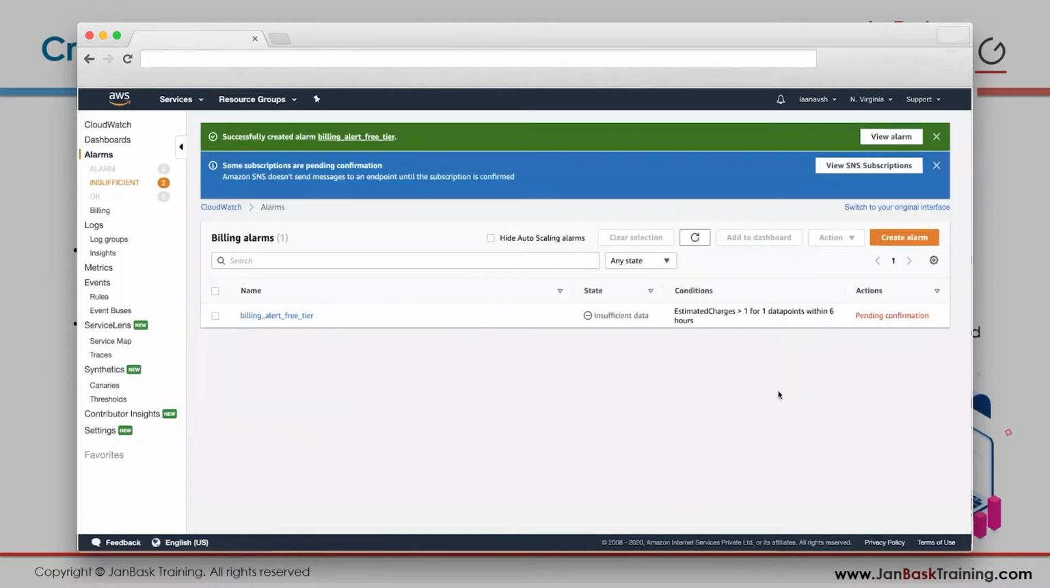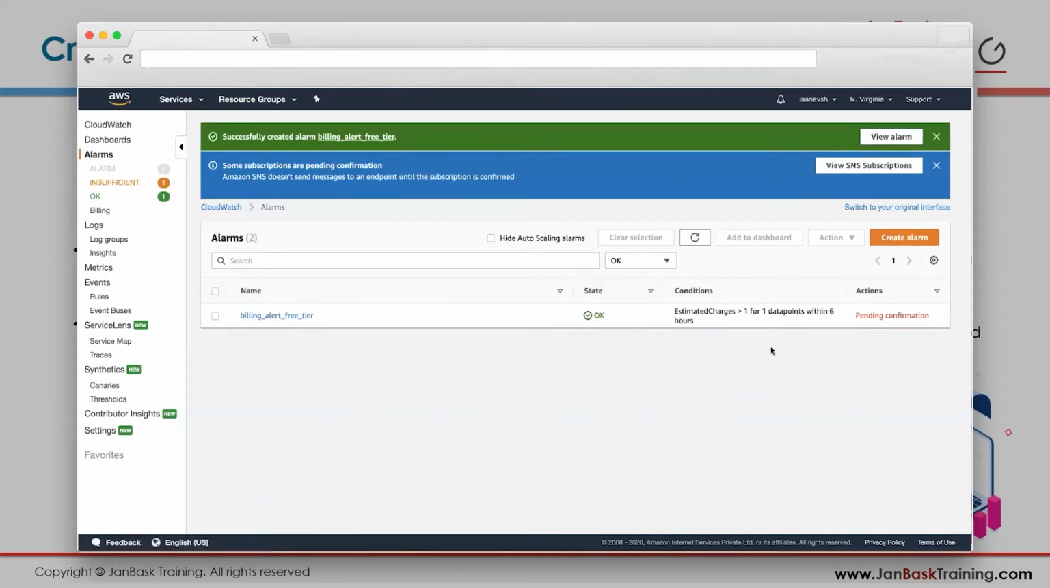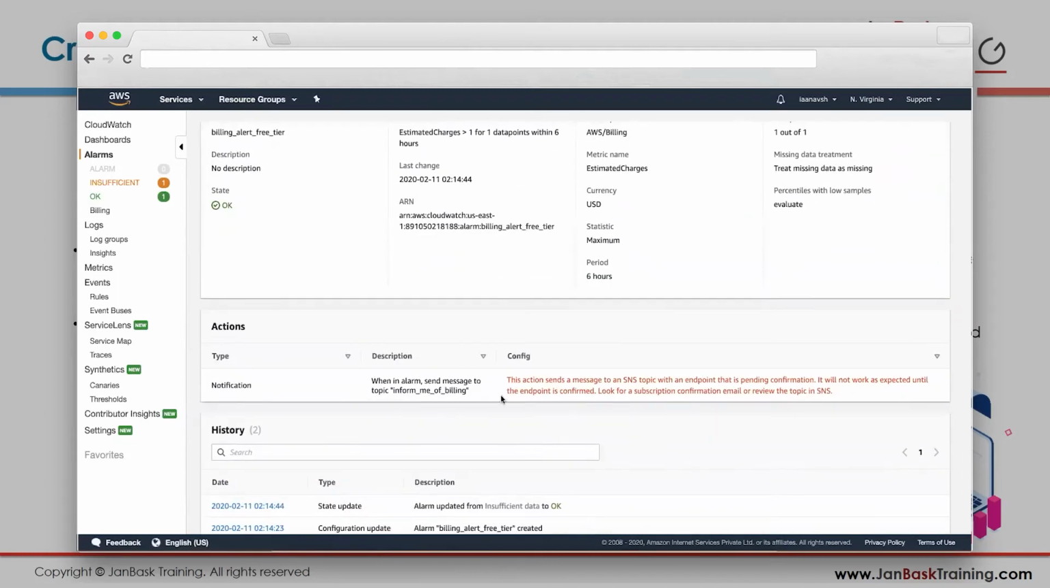See, my alert has been created. Right now it's showing insufficient data because I have set it to 6 hours. So it needs at least 6 hours of data to start working. Because if I had set 1 hour, then within 1 hour it would have data to start working on, right? So after 6 hours, this will start working. In 6 hours, if you cross $1, it will alert you. And if you don't, it won't. So this is pending confirmation. You click on here. It shows you it's pending confirmation, right? So the SNS topic is pending confirmation.